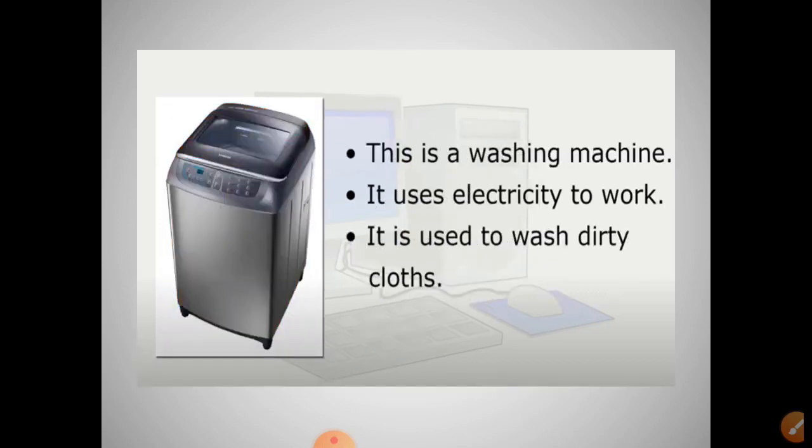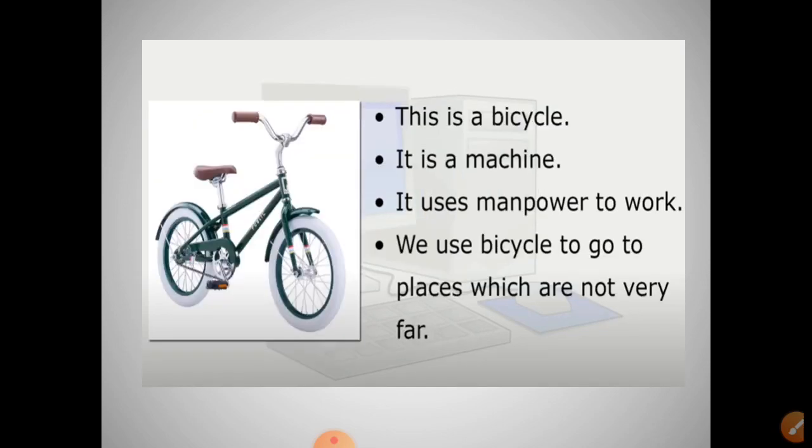Now students, what is this? This is a washing machine. Why do we use a washing machine? To wash our dirty clothes, right? And it also works with the help of electricity. Now students, this is a bicycle and this is also a machine, but there is a twist. It uses manpower to work. We use a bicycle to go to places which are not very far.